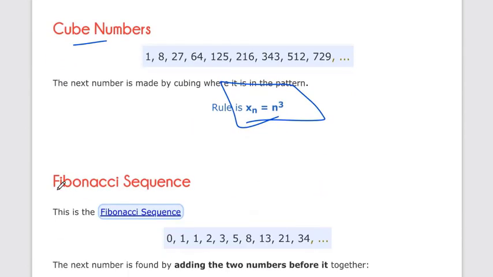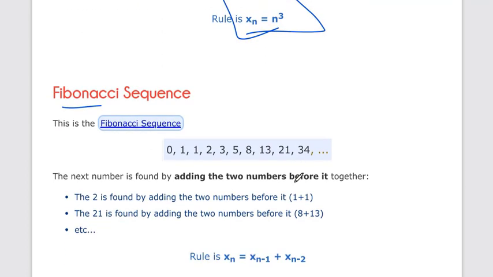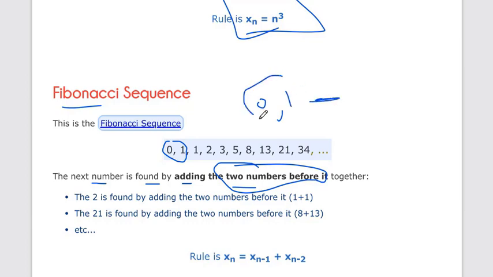Now the Fibonacci sequence, this is important. What is Fibonacci? The Fibonacci sequence is where the next number is found by adding the 2 numbers before it. Now let's say we take 0 and 1. Our next term is the addition of the previous 2 numbers.